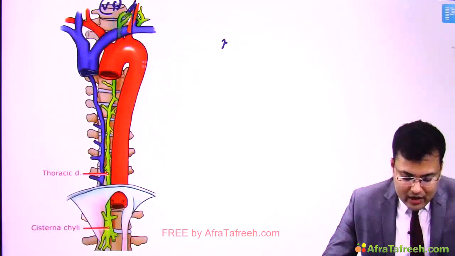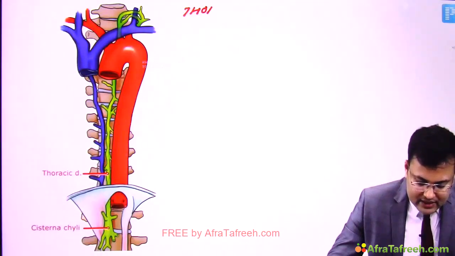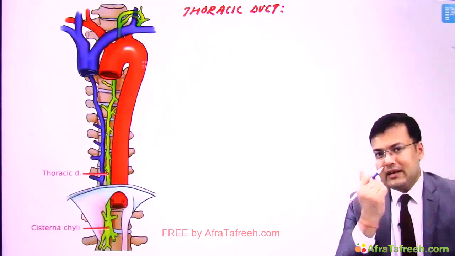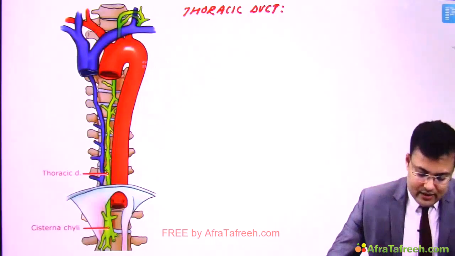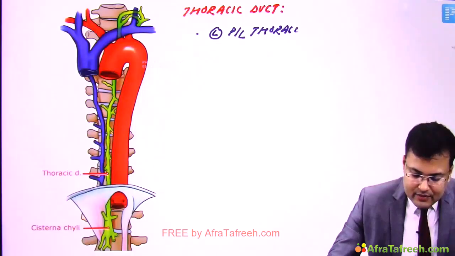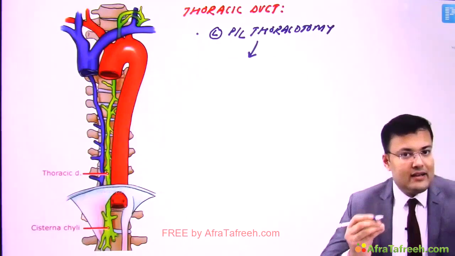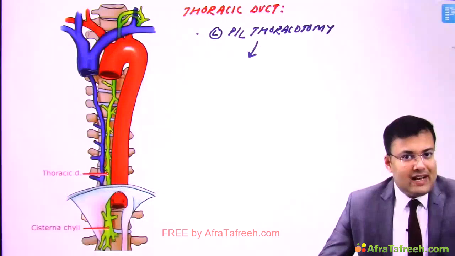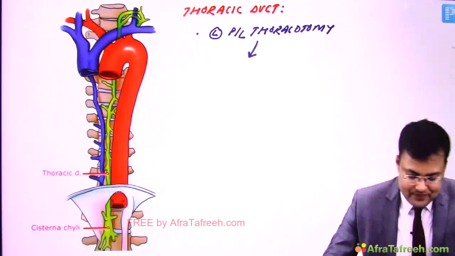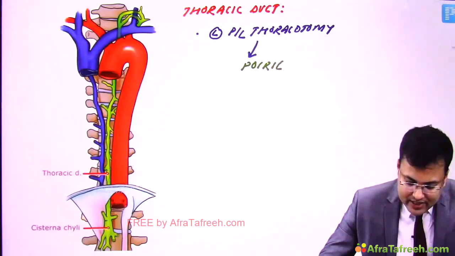Okay, so how can we identify the thoracic duct? The thoracic duct can be identified after posterolateral thoracotomy. On which side? Left side. So we can perform left posterolateral thoracotomy, and in left posterolateral thoracotomy this thoracic duct can be identified in a triangle, and the name of that triangle is Poirier's triangle.